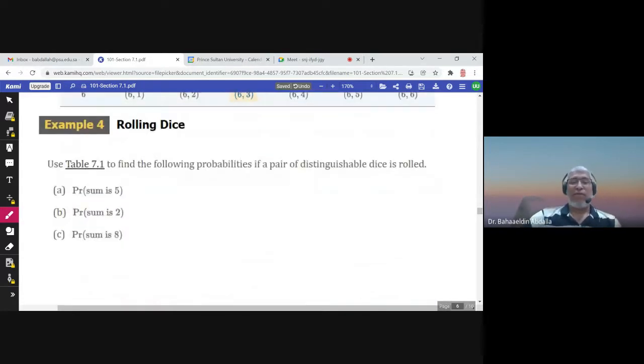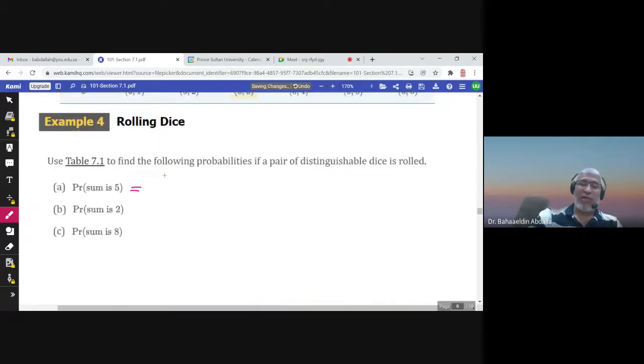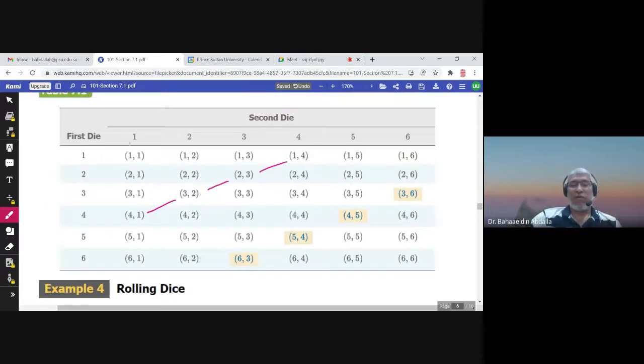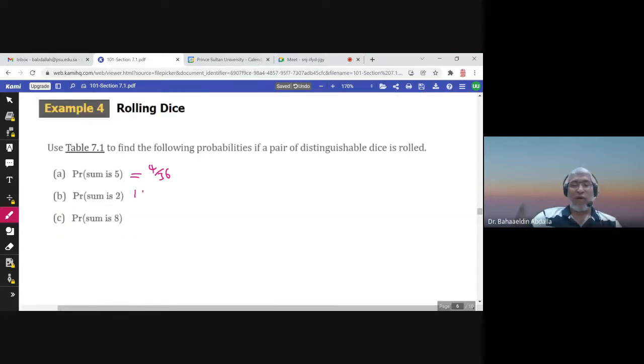So here, what is the probability of obtaining the sum 5? Sum 5: 4,1, 2,3, 3,2, 1,4. So how many possibilities? 4. So 4 over 36. Sum is 2: there is only one possibility, 1, 1. So 1 over 36.